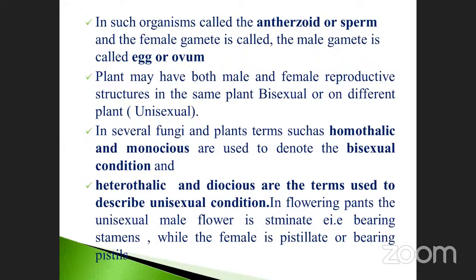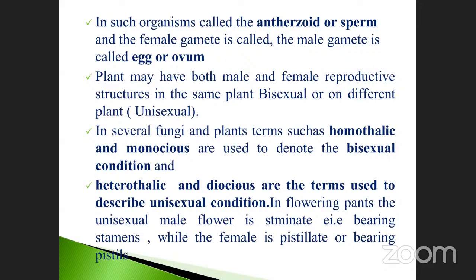That's why I have given here the terms homothallic and also monoecious. Homothallic means the structure is similar in nature, and it is used to denote the bisexual condition. Monoecious, the bisexual condition, we can use in fungi.